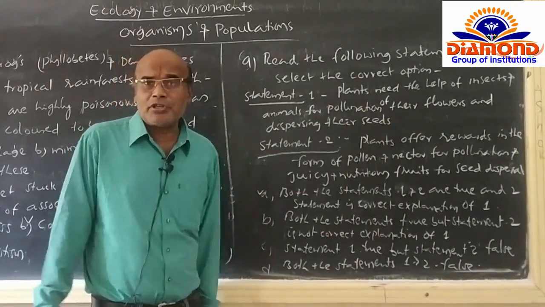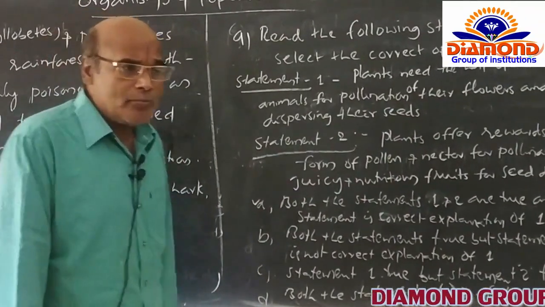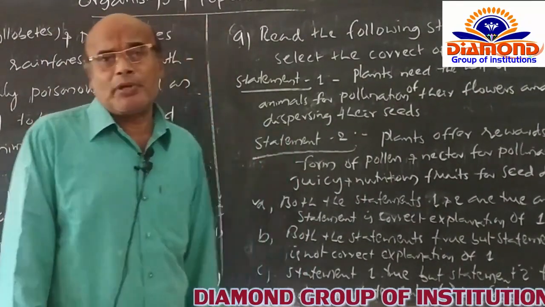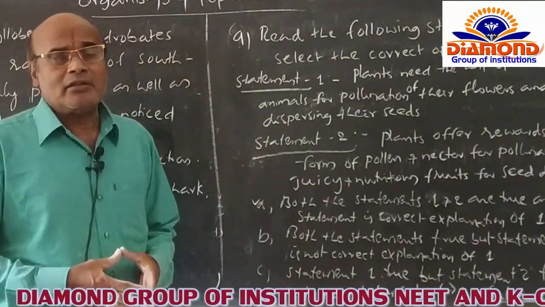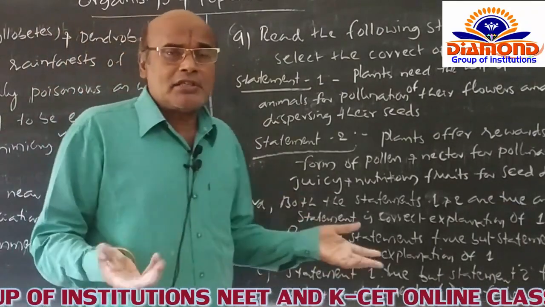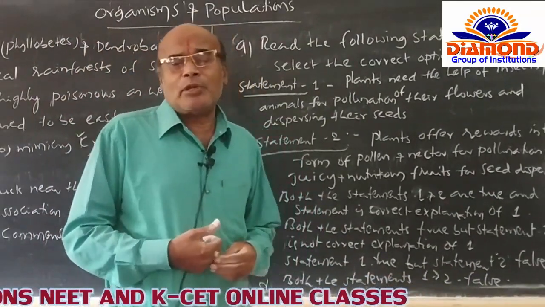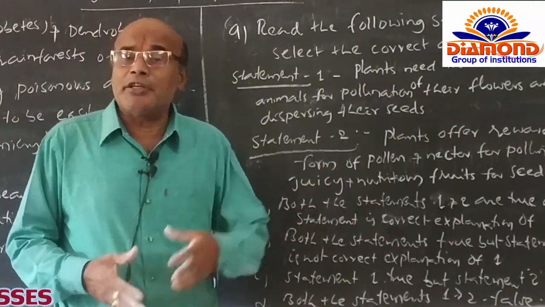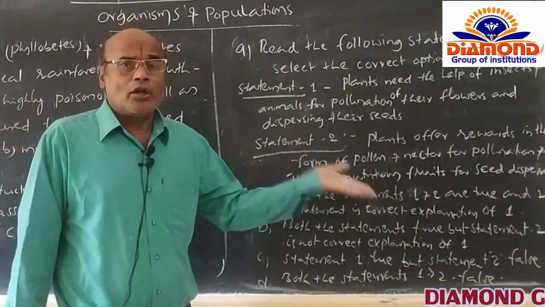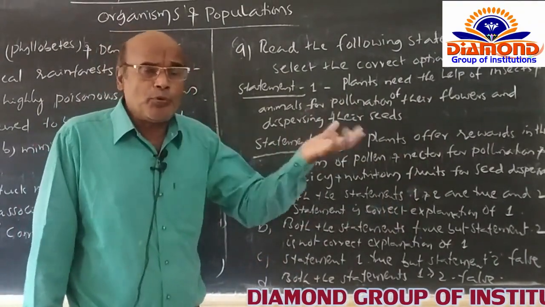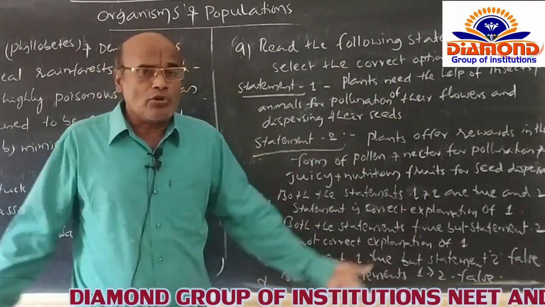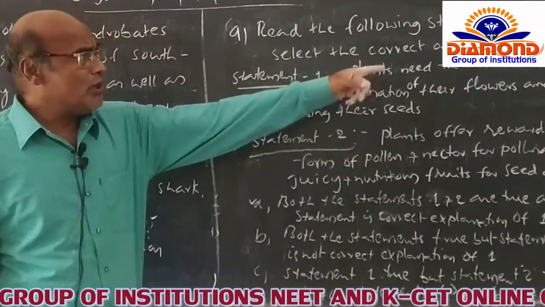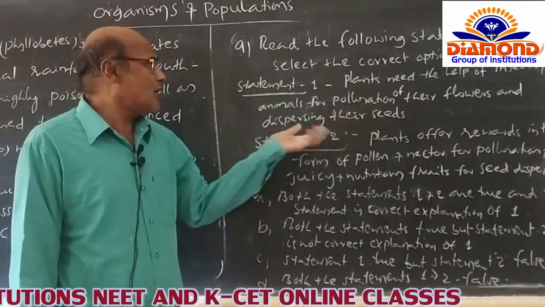Naturally, plants are not able to move from one place to another, so they rely on insects and different animals for pollination. They also want to disperse their seeds in different regions of the globe to improve their species, so they depend on insects and animals.